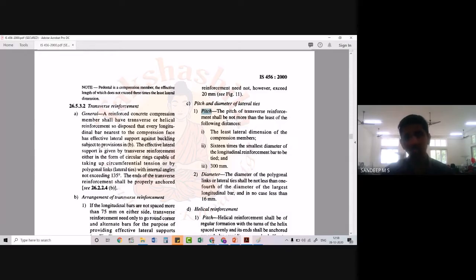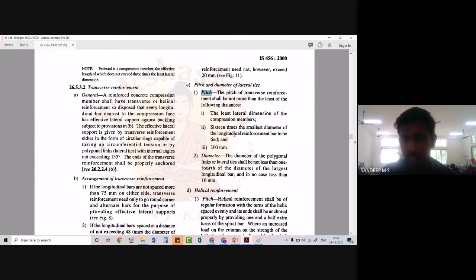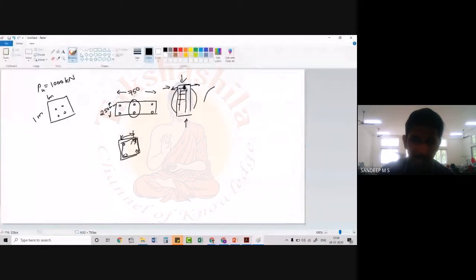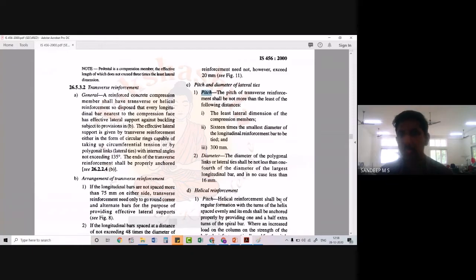The pitch of transverse reinforcement shall be not more than the least of the following distances. As usual, we have three conditions. The least lateral dimension of the compression member. So when we have a compression member like this, we have to ensure that the center to center distance is not more than the smaller of these two directions. Okay, that is the first thing. Then 16 times the smallest diameter of the longitudinal reinforcement bar to be tied. 16 times the smallest diameter.